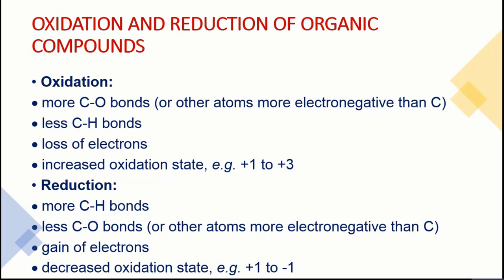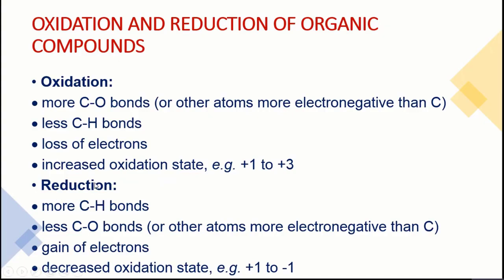as I said, these organic compounds show some oxidation reactions. In your book, some definitions are given about oxidation and reduction, and these were also given in the previous classes. Oxidation, in simple definition, is the loss of electrons. In organic chemistry, when we are forming more carbon-oxygen bonds, meaning addition of oxygen, we say this is oxidation. Carbon-hydrogen bonds are decreasing, we say this is oxidation. Loss of electrons is oxidation. And especially the increase in oxidation state, we say this is oxidation. And reduction is the opposite of that.